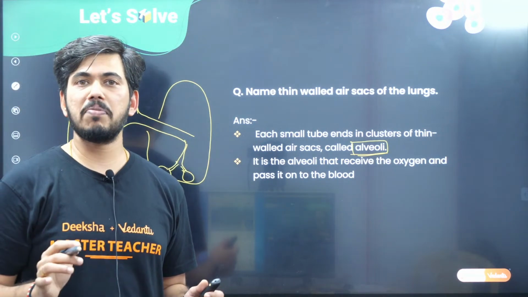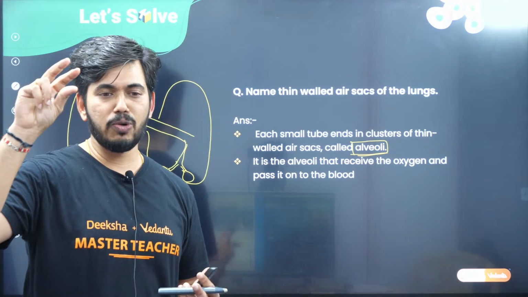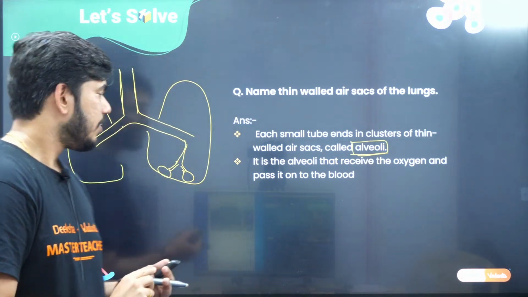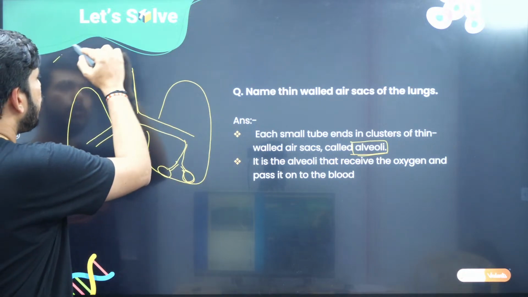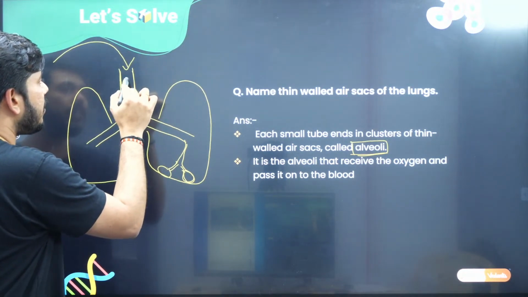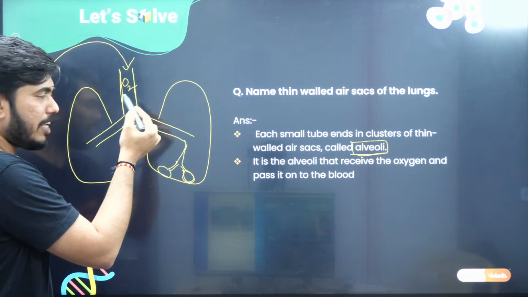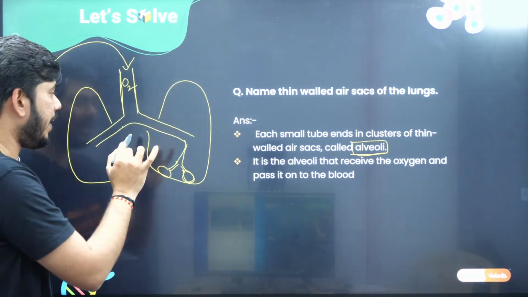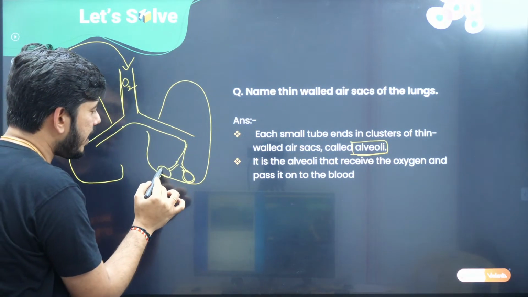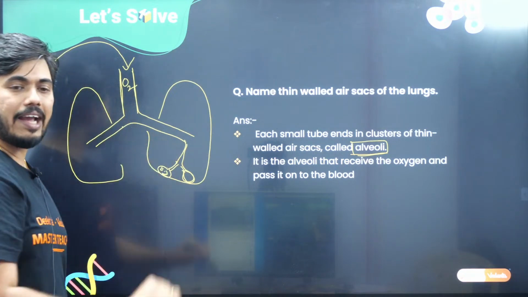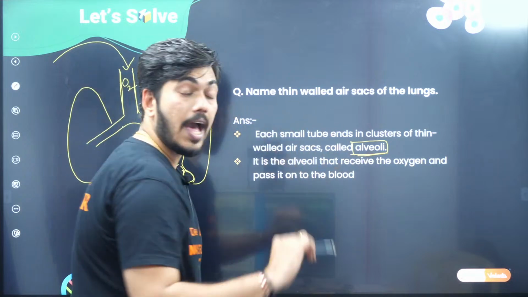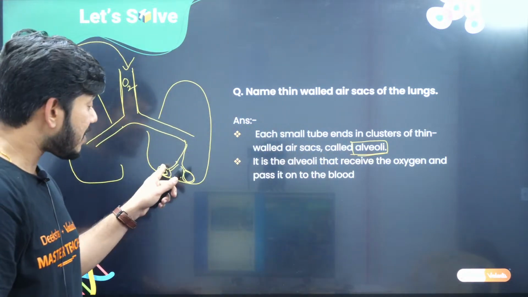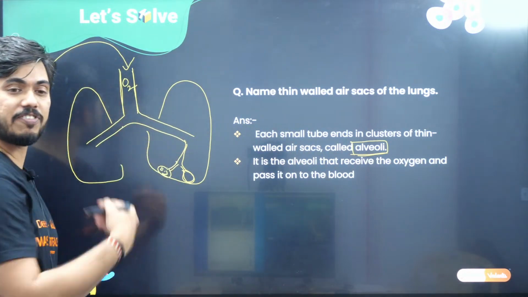So at the end of all the divisions, children, it has got one irregular shaped sac-like structure. If you want to remember, you can remember small balloons. It will have some space inside. So during respiration, whatever air comes, let me write oxygen, will finally reach this sac-like structure known as alveoli. This is the site, children, where exchange of the gases takes place.